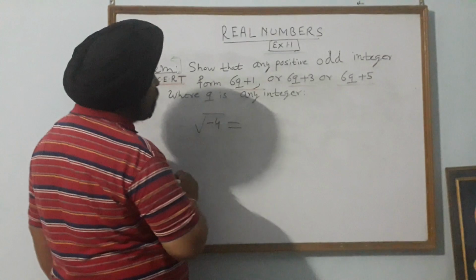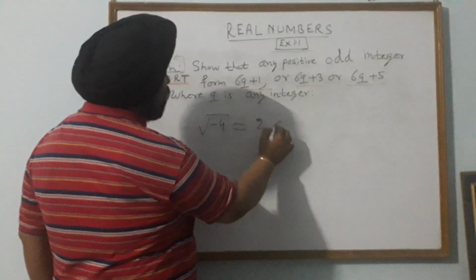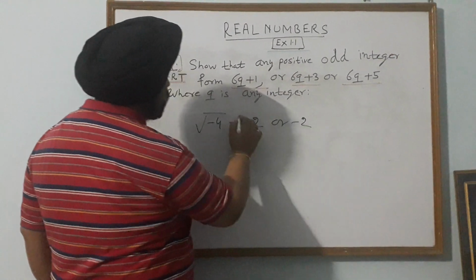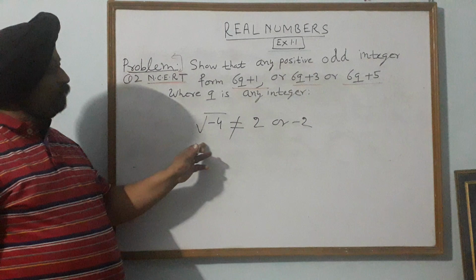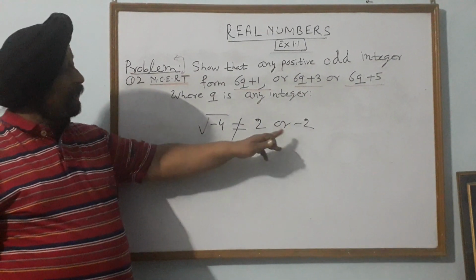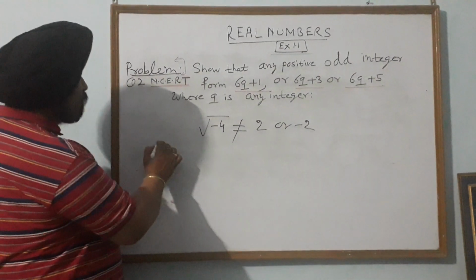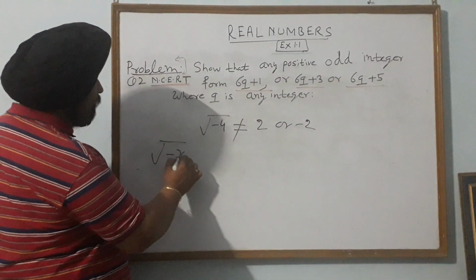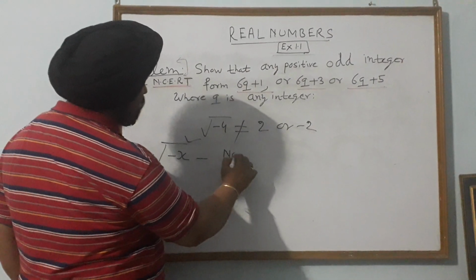The value of square root of minus 4 cannot be equal to 2 or minus 2. We can't find the value of square root of minus 4. We can't write it as 2, because the square of 2 is 4, and we can't write minus 2 either. So all numbers in which a minus sign comes inside the square root, the numbers of the form square root of minus x, they are non-real numbers.